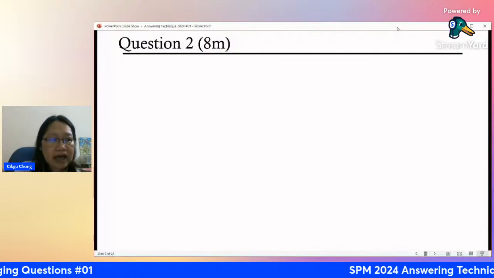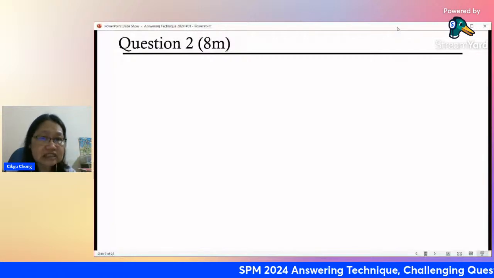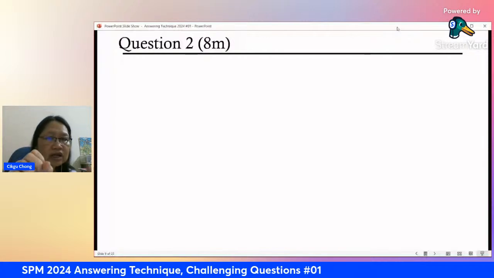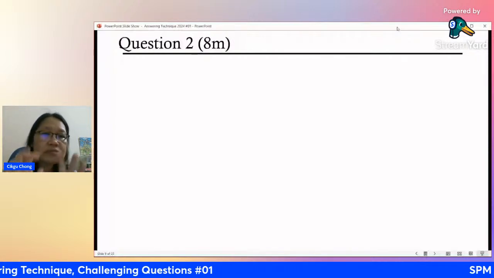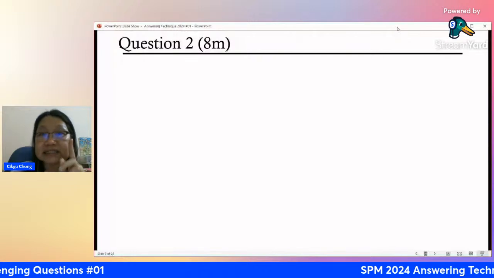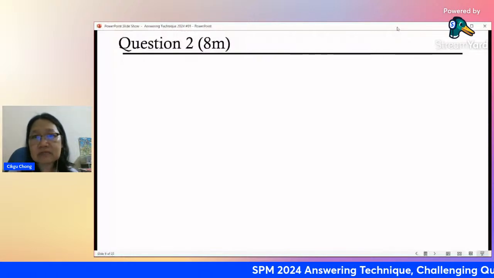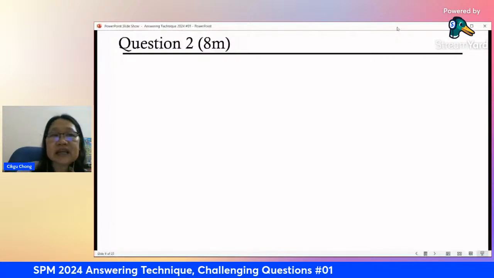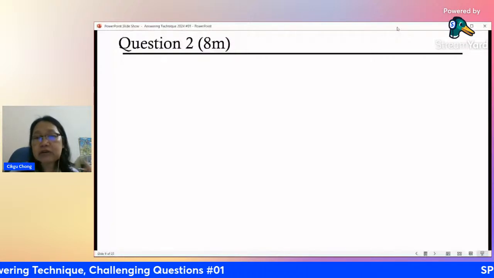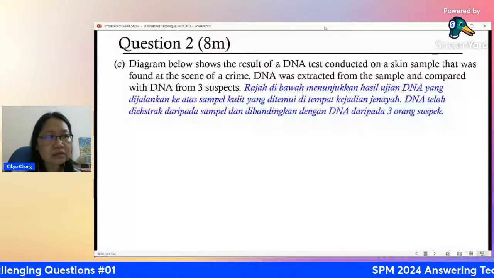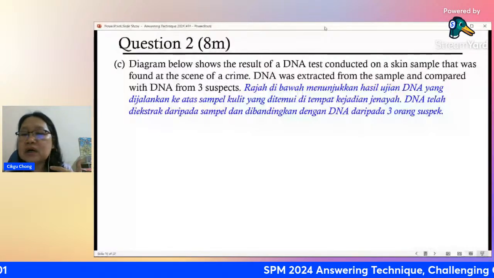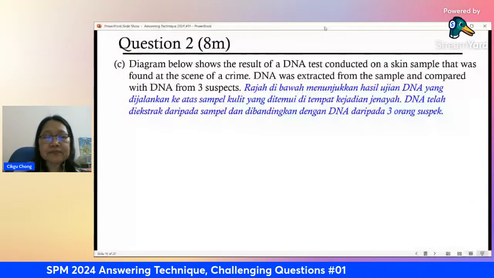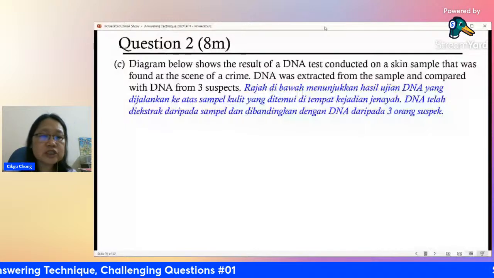So what happens at the scene of the crime? They have to take evidence, right? So inside the cell, any cell will have nucleus. Any nucleus will have chromosome. And from the chromosome, there will be DNA. So as long as it has cell, you can do DNA tests. So DNA was extracted from the sample and compared with DNA from 3 suspects. So there are 3 people who were suspected could be the criminal, the one who committed the crime. All right, so I want to see which skin sample that was collected there belongs to which suspect.